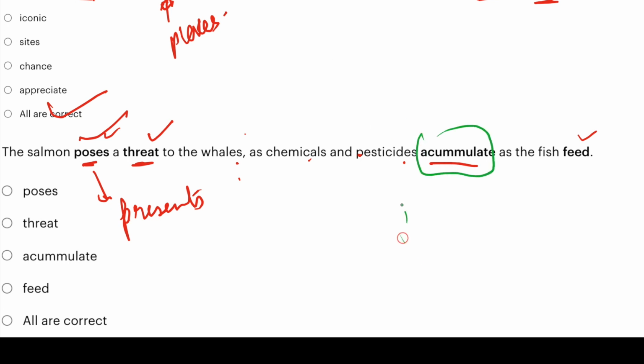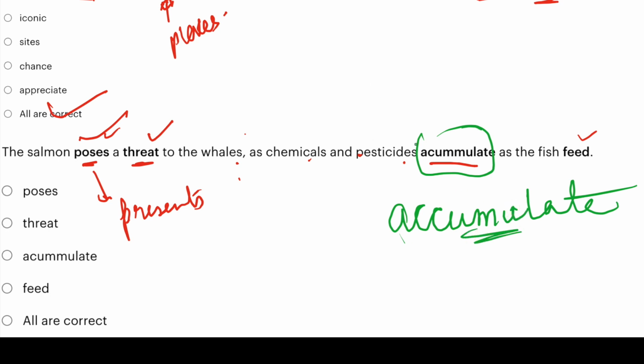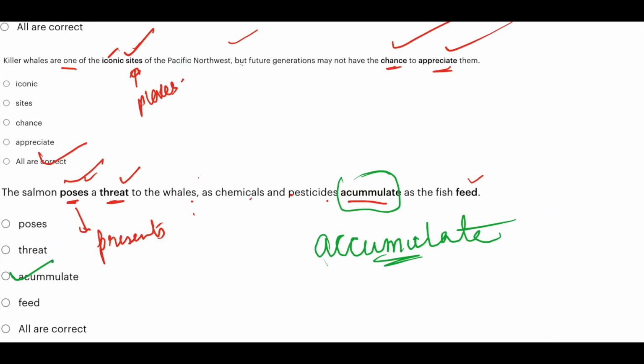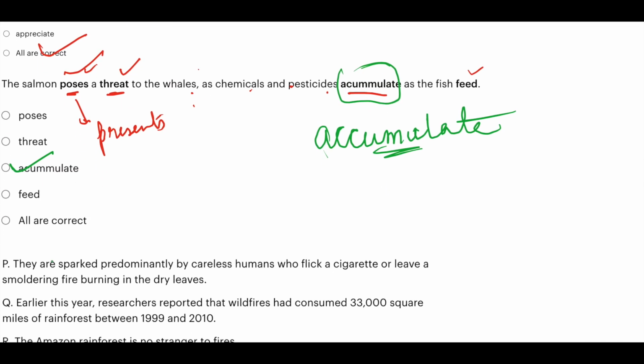Now the spelling of accumulate is incorrect. Instead of this, it should be, this is the correct spelling of accumulate. Double C and single M. Okay. This is the correct spelling. Spelling is incorrect here. So option C is the correct answer. Okay. Fine. Let's go to the next question now.